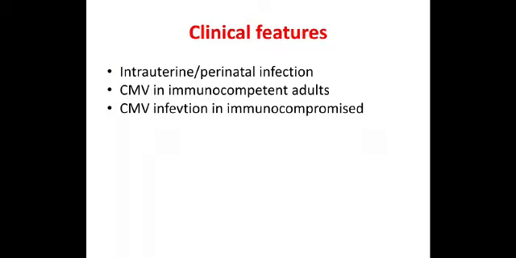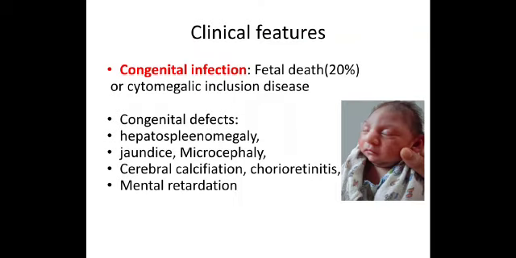As I told you, clinical features are: it can be congenital CMV infection, wherein it is an intrauterine or perinatal infection, CMV infection in immunocompetent adults, which is a mononucleosis-like syndrome, and CMV infection of the immunocompromised.